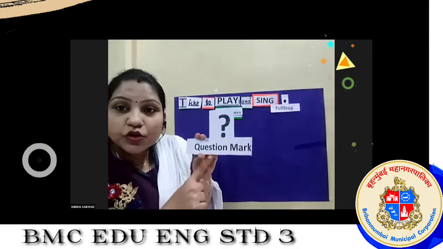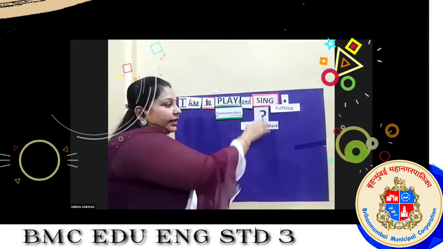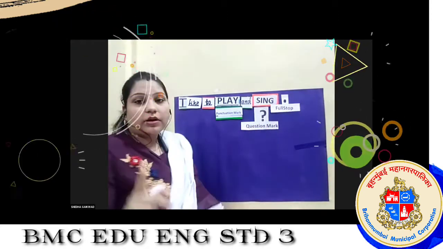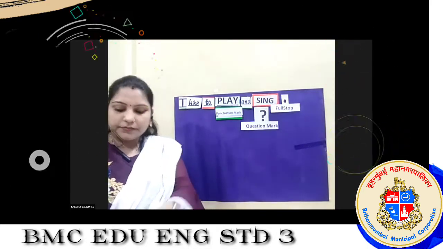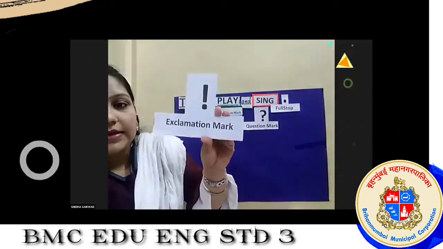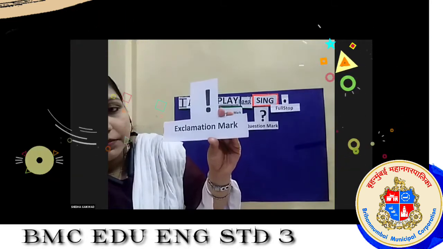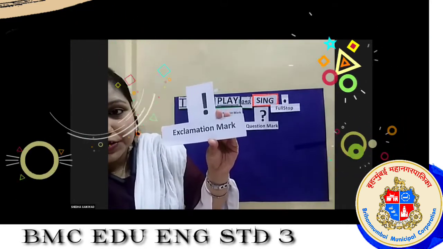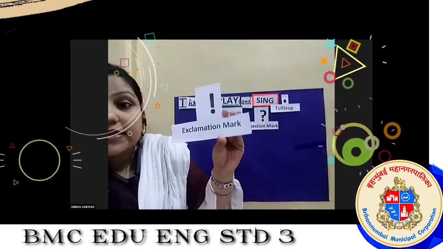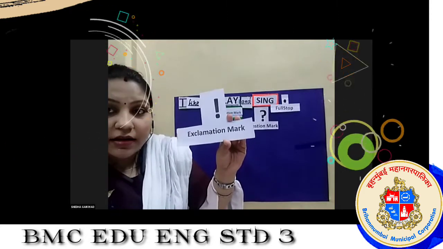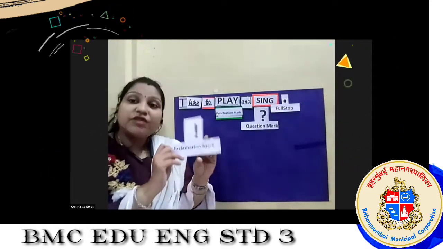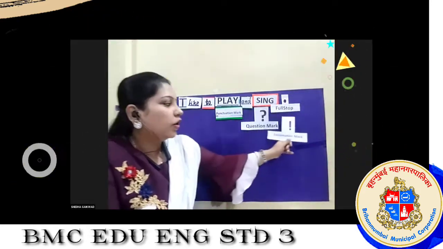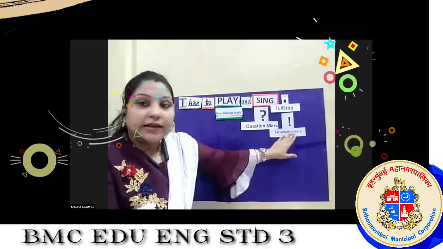So we are supposed to use a question mark after such a sentence. There is one more, the exclamation mark. Just identify this exclamation mark. Yes, punctuation mark. What is it? Exclamation mark. Sometimes we use an exclamation mark also in our sentences.